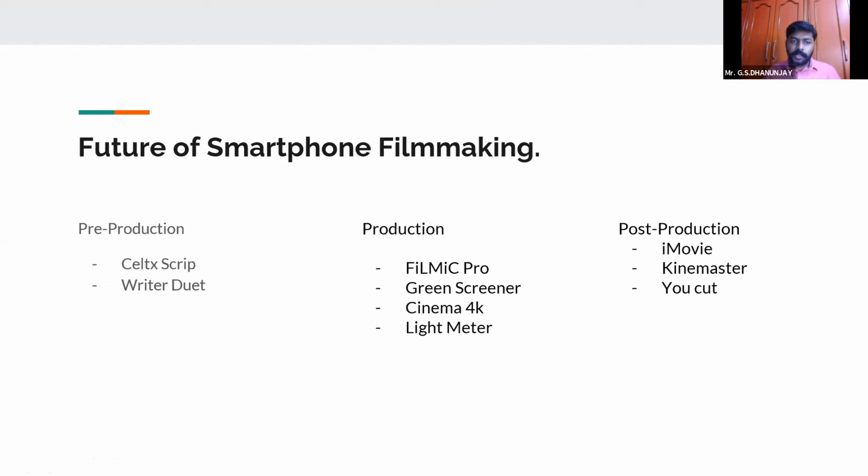So now in today's generation, without delaying much, you yourself can write, produce, post-produce, and then release your film from your smartphone. And that is what we are able to do today with the available technological options.